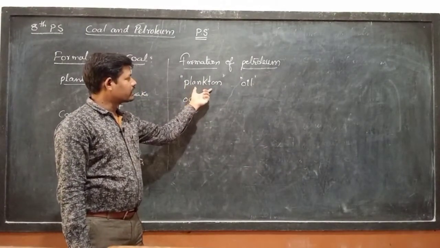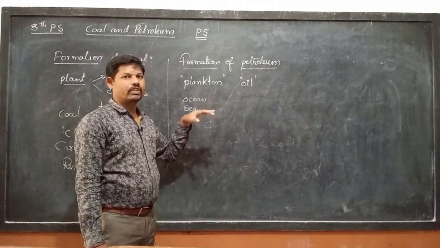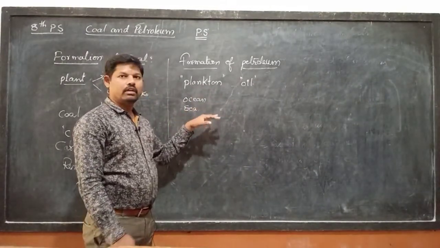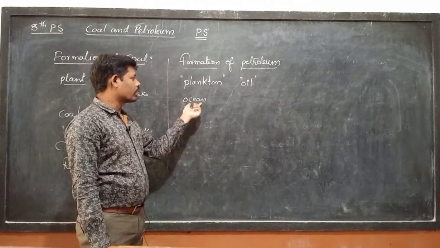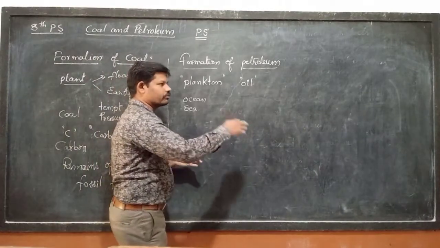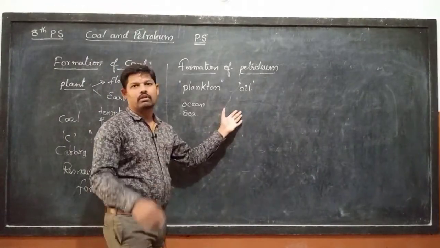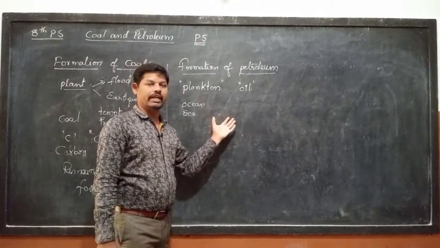As these tiny organisms died, they settled under the layers of soil at the bottom of the oceans and seas. Layer by layer, they are covered by the soil.